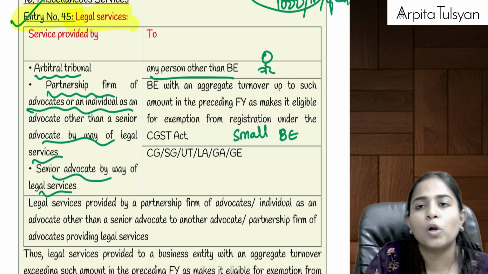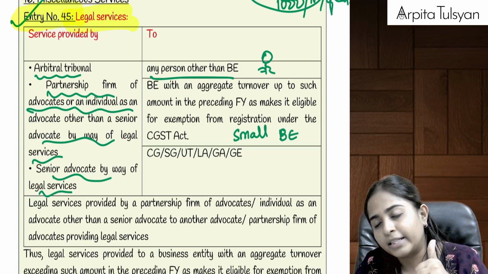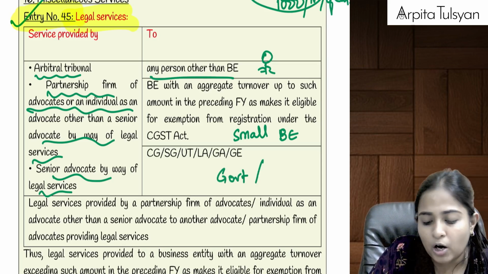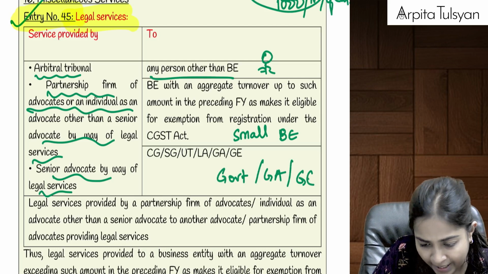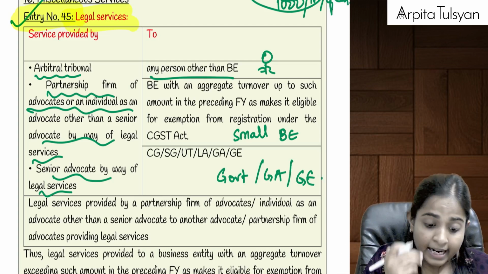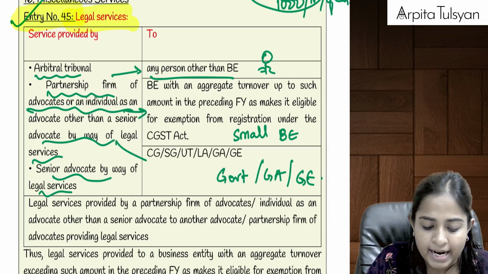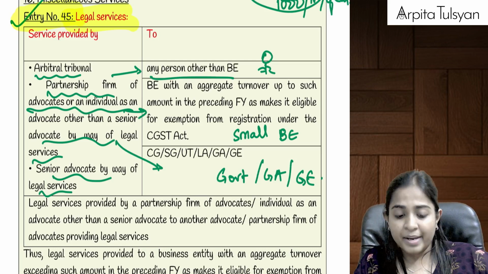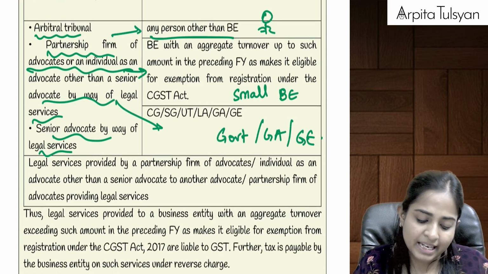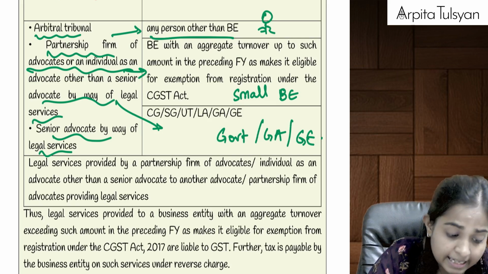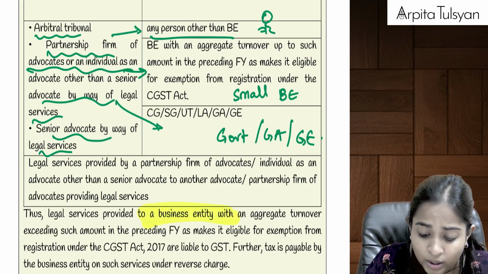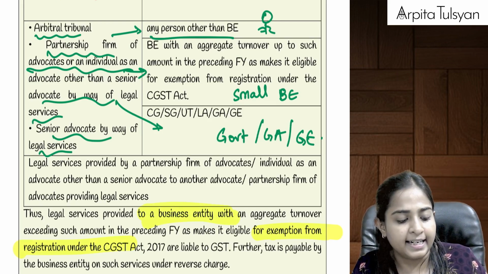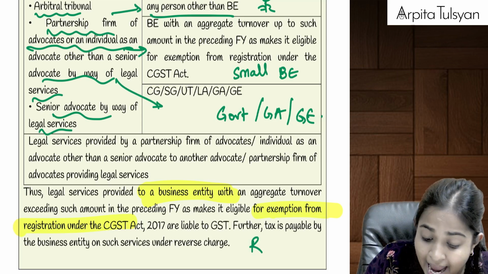How do we say small business entity? Whose last year turnover did not exceed the threshold limit for registration, or if it has been provided to government authority or government entity. If these people have provided services to any of these people, then it will be totally exempted from GST. Means if it is providing legal services only to a large business entity, okay, only to a large business entity, then only it will be taxable, and that too we had studied.